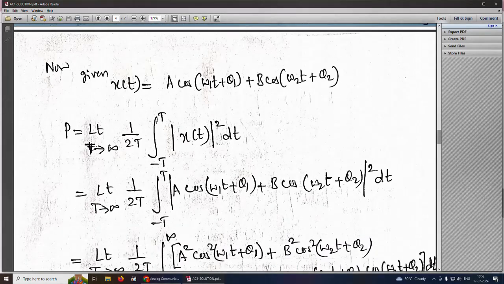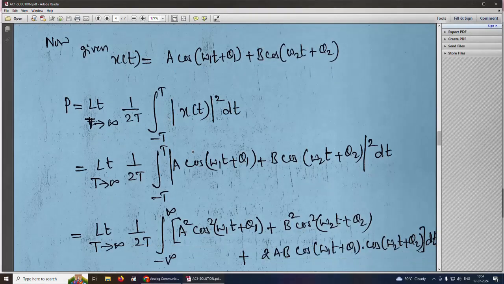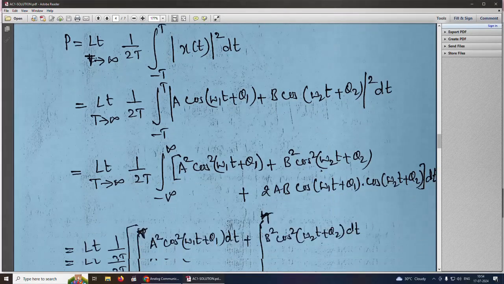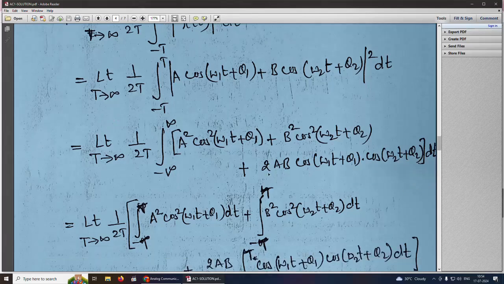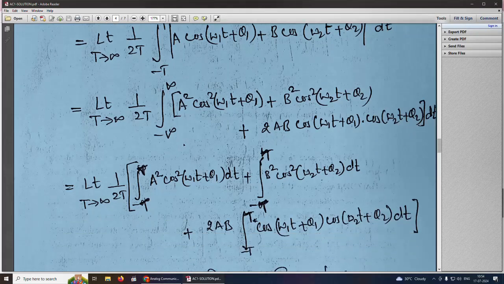If you substitute x of t in this equation and expand using the (a plus b) whole square formula, it becomes a square cos square, then b square cos square, and then 2ab cos(omega 1 t plus theta 1) multiplied by cos(omega 2 t plus theta 2).